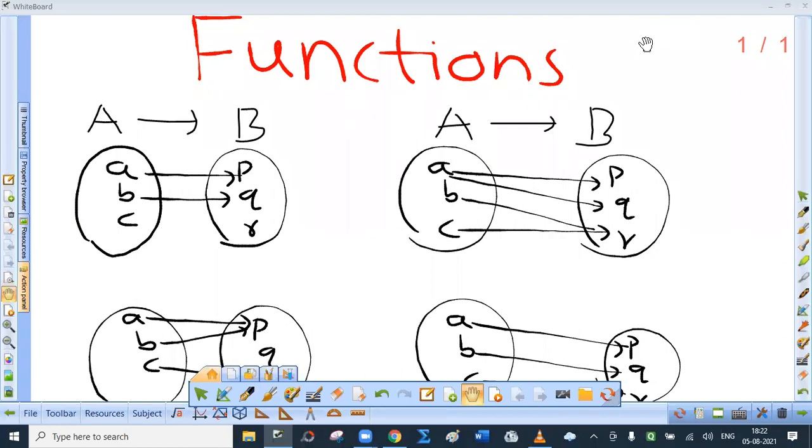See, for a relation from A to B to be a function, every element of the set A must be uniquely associated with an element of the set B. Now see the cursor. The first relation is not a function because every element of A is not uniquely associated. The second is not a function because A has no unique association. A is associated with more than one element.